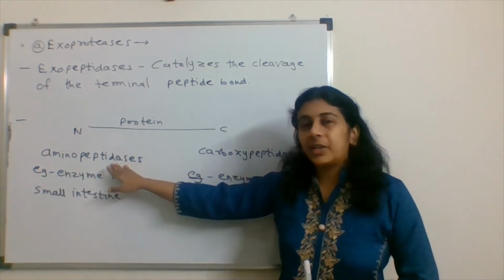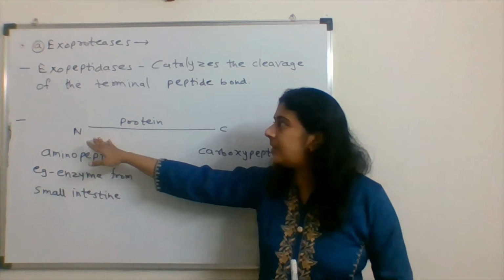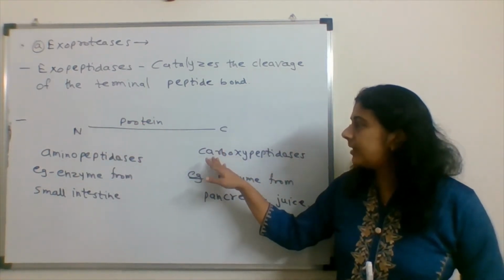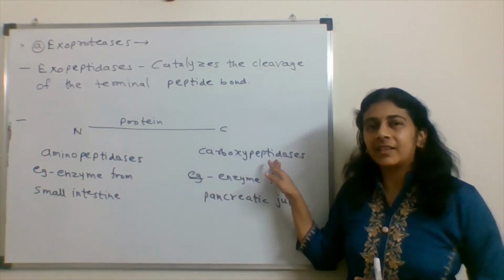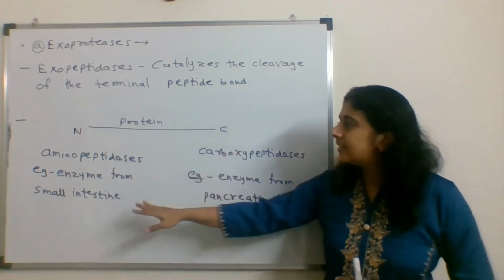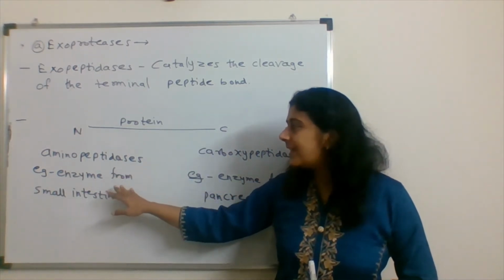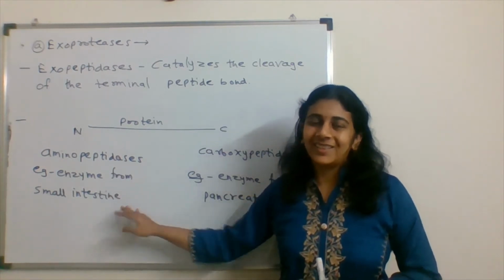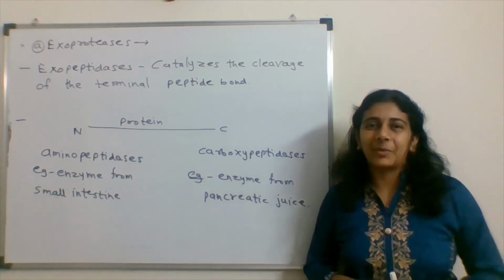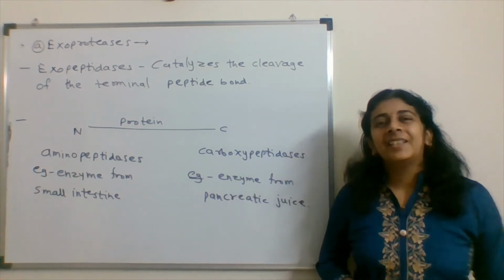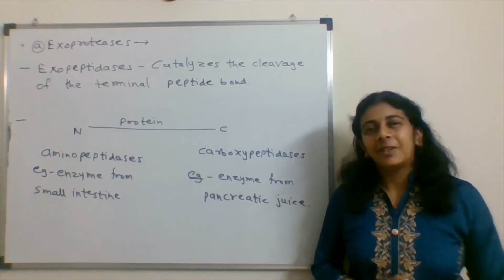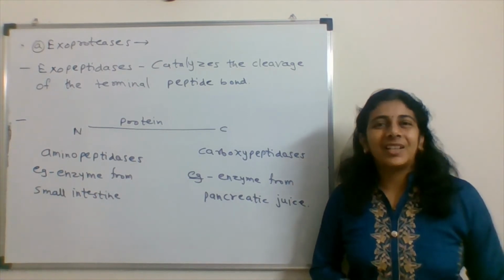If aminopeptidases are there, they cleave the bond from the N terminal, and if carboxypeptidase is there, it will cleave the amino acid from the C terminal. An example of aminopeptidase is the enzyme from the small intestine, and the enzyme from pancreatic juice is an example of carboxypeptidase. These enzymes are not involved in post-translational modification of the protein. So let's move to the next option.